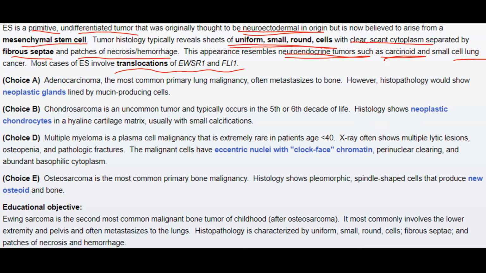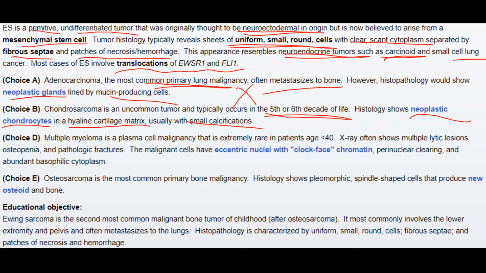In choice A, adenocarcinoma, the most common primary lung malignancy, often metastasizes to bone. However, the histopathology would have shown neoplastic glands lined by mucin-producing cells. Thus, it was inappropriate. Chondrosarcoma is an uncommon tumor and typically occurs in the 5th or 6th decade of life. Histology shows neoplastic chondrocytes in hyaline cartilage matrix, usually with small calcification. Hence, it was not the answer.